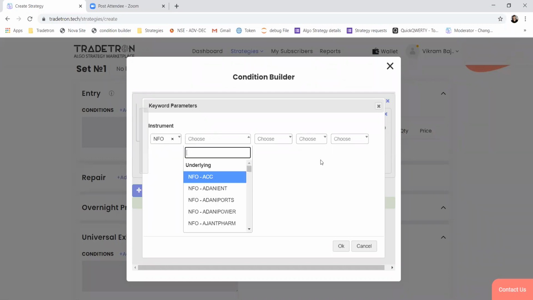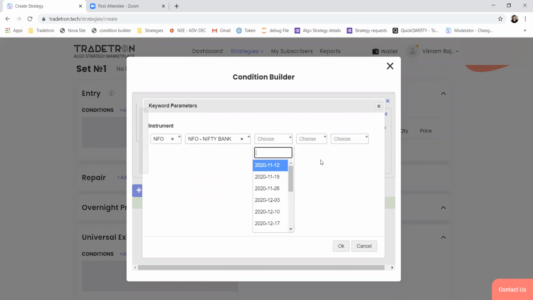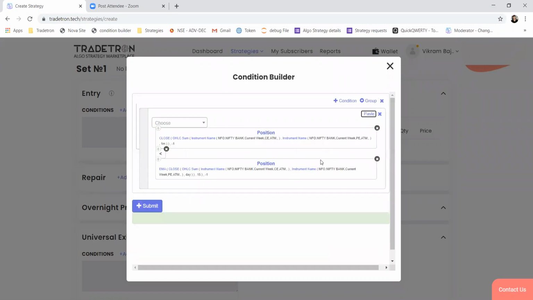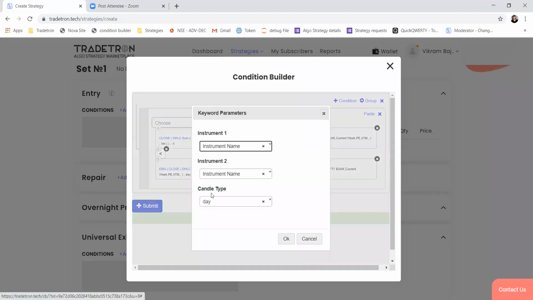One can use the same keyword, the sum of OHLC, in different ways based on their requirement. So call and put, and the candle type will be again 1 minute.